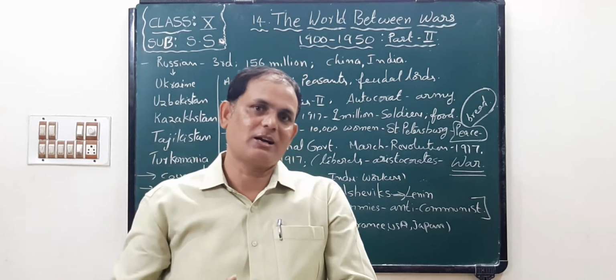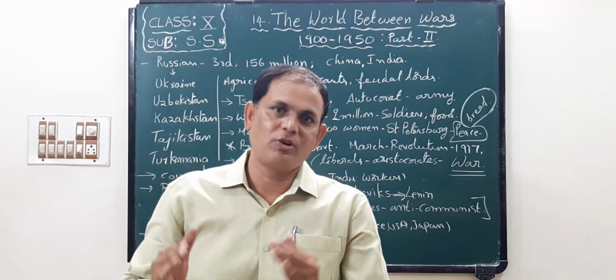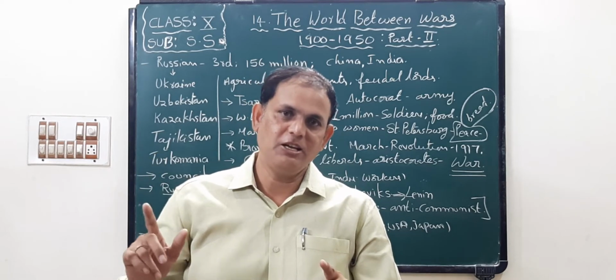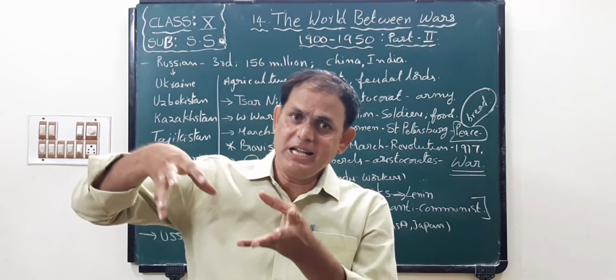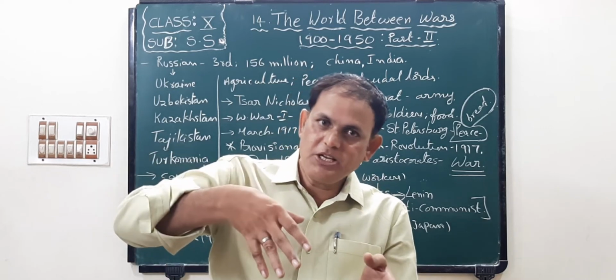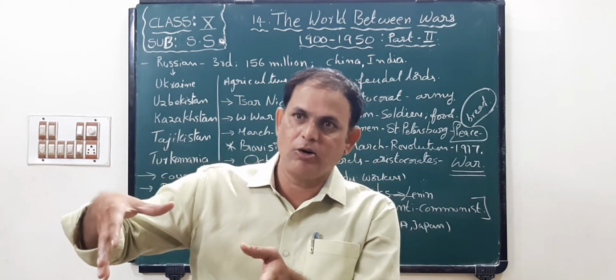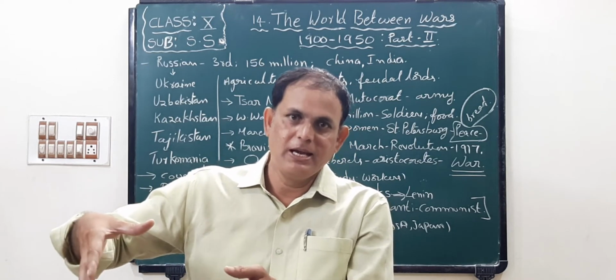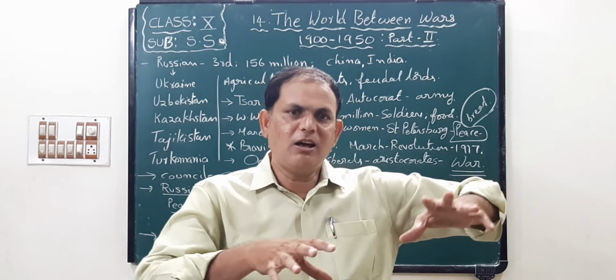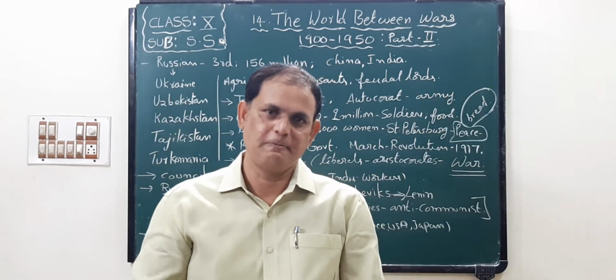The First World War occurred. We know the period of the First World War is from 1914 to 1918. So, in 1917, what happened in Russia? When the Russian government or empire sent the army to participate in the First World War, they lost so many soldiers, children.